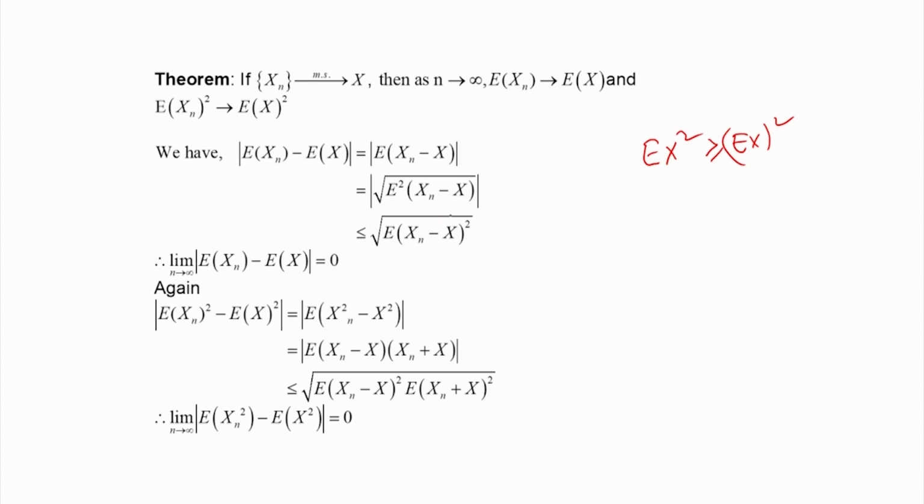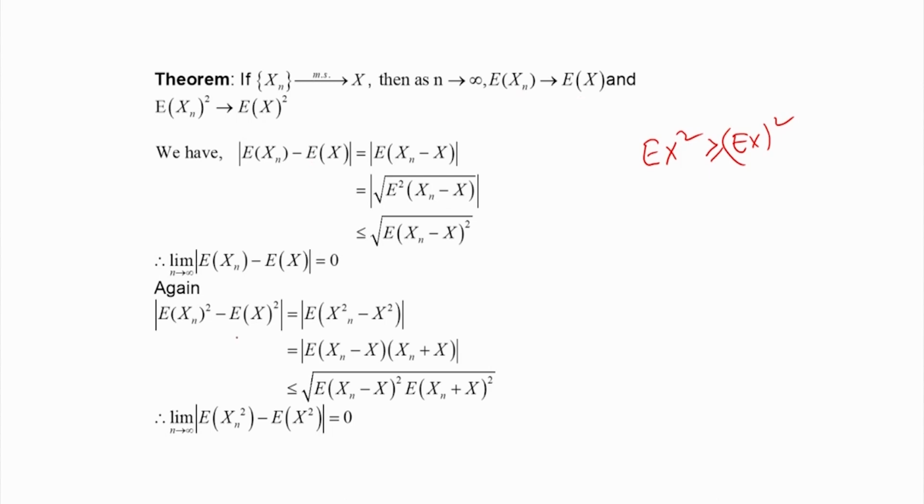So, now this quantity is less than or equal to the square root of E of (x_n minus x) whole square. Now, what happens as n tends to infinity? Because I know that this sequence is MS convergent, this term as n tends to infinity will go down to 0. Therefore, if I take the limit of E of x_n minus E of x as n tends to infinity, that will become 0, because this quantity goes down to 0. So, if x_n converges to x in the mean square sense, then its mean sequence will also converge to the mean of x.